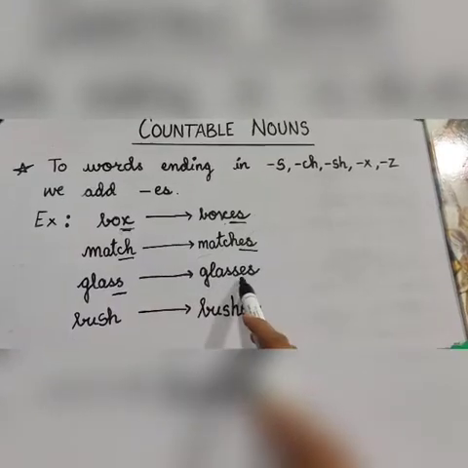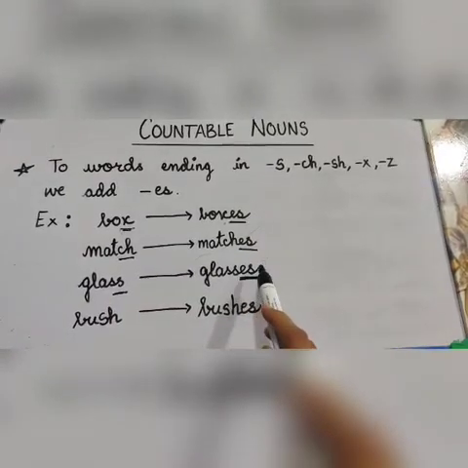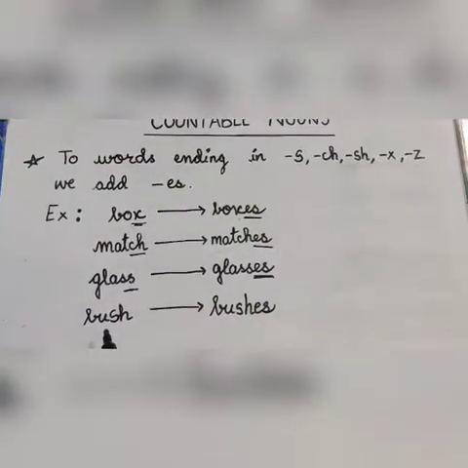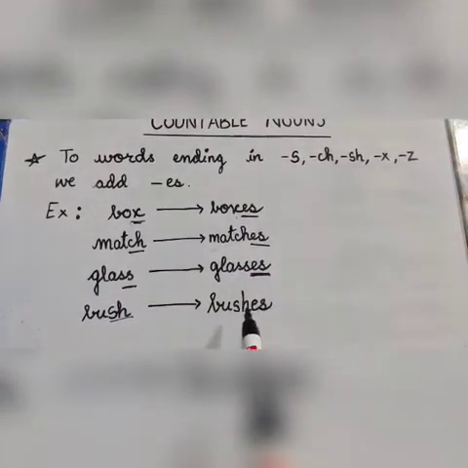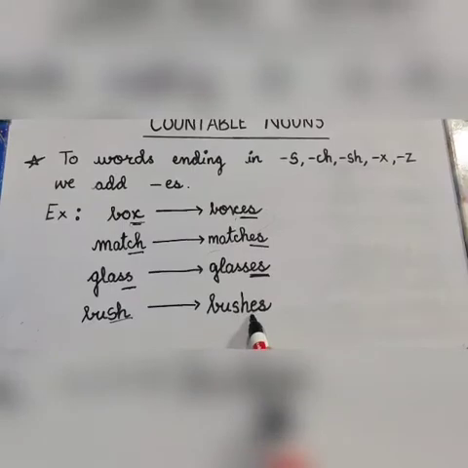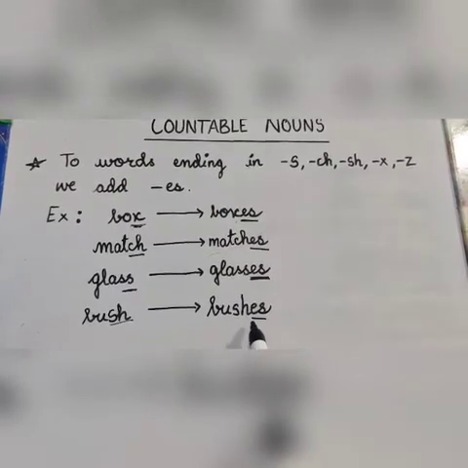Glass. It is ending with s. So to make it plural, we will add es to it. It will become glasses. Bush. It is ending with sh. To make it plural, we will add es to it. So the word becomes bushes.